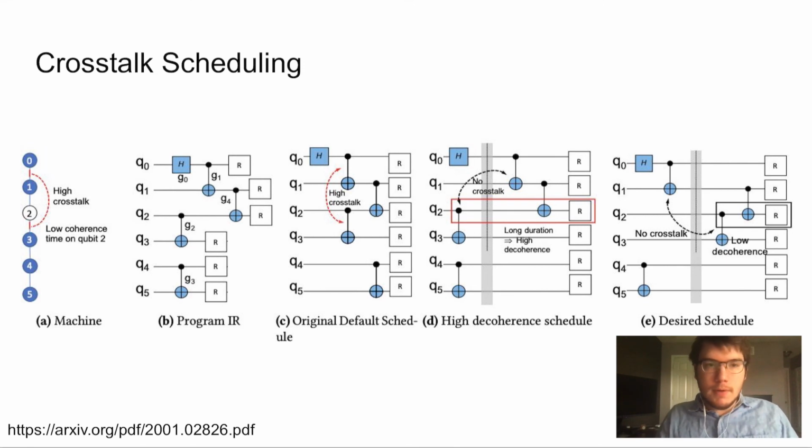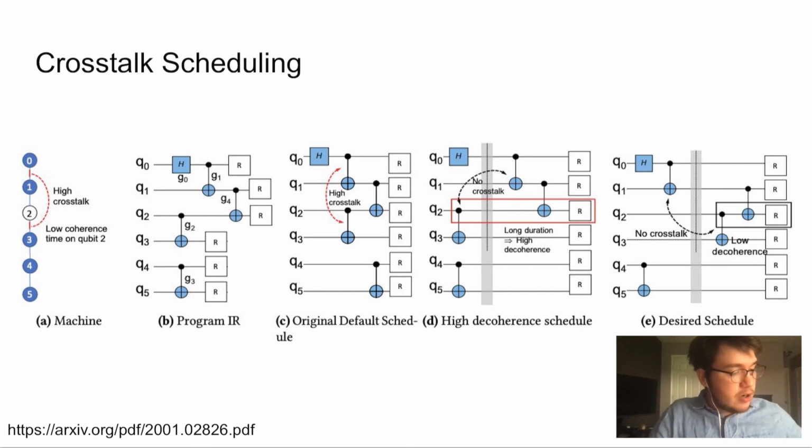These, I think, are more common. And the idea here is to balance coherence errors due to the increase in duration by maybe saying don't execute two pairs of gates at the same time because we know that they incur a large crosstalk cost. We'd have to know that for the device. So for example, suppose we have this machine on the left where we know that between qubits 0 and 1 and 2 and 3, there's a lot of crosstalk to execute 2 qubit gates in parallel. But we also know that there's low coherence time on qubit 2. And so we need to balance making sure that gates execute quickly on qubit 2, while also not incurring too much cost by executing lots of 0, 1, 2, 3 pairs at the same time.